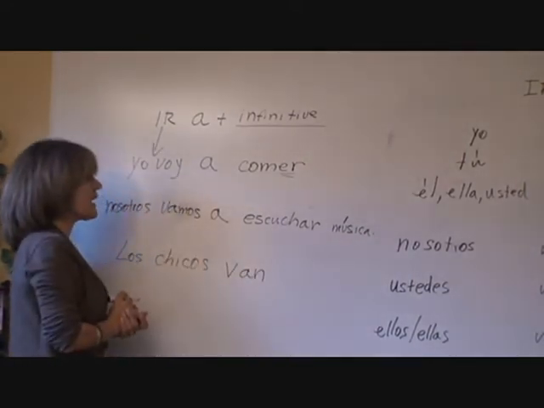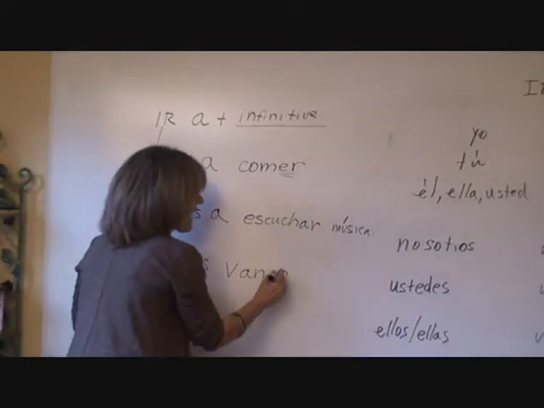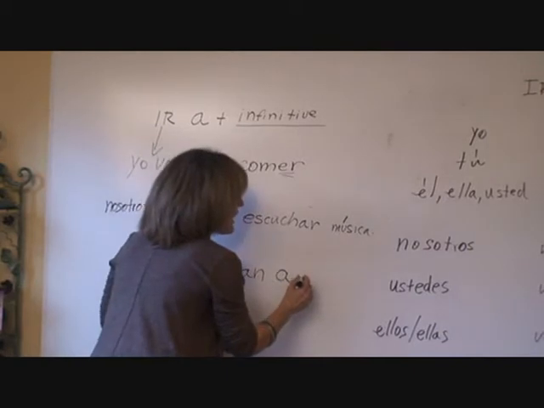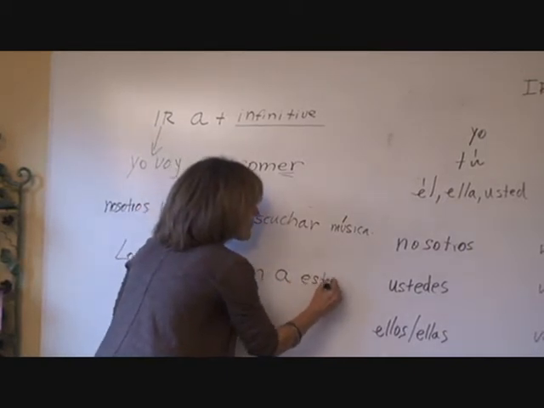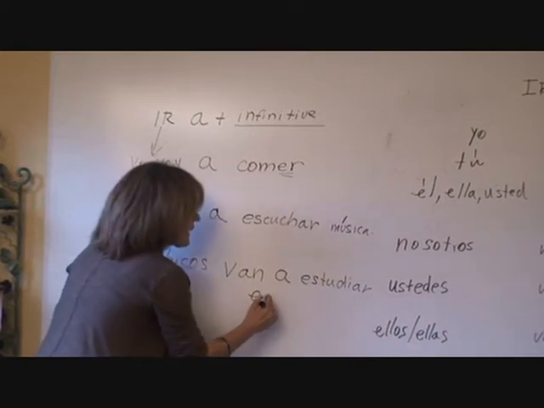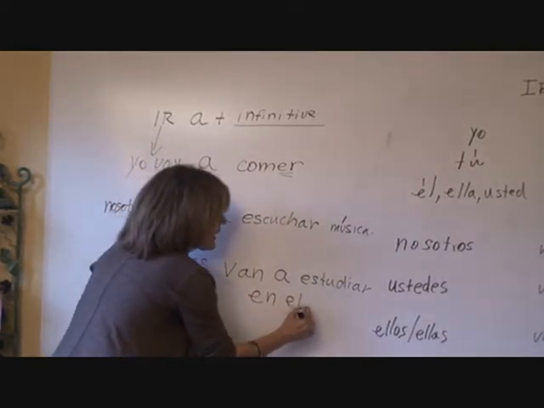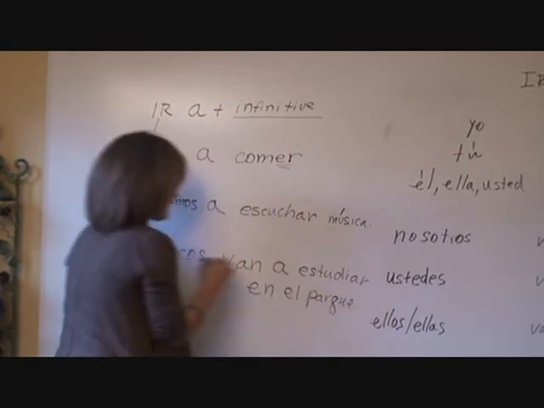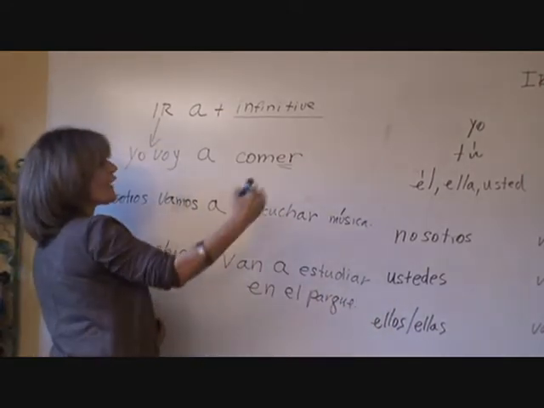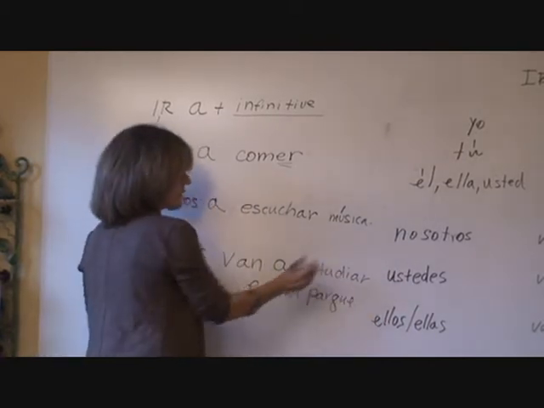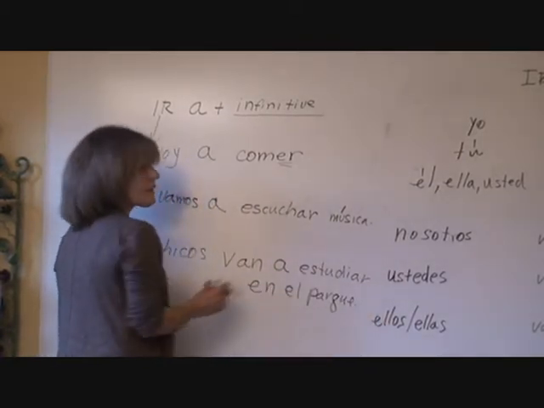Los chicos van, now I need an a. Los chicos van a estudiar en el parque. The boys are going to do what? Going to study in the park.